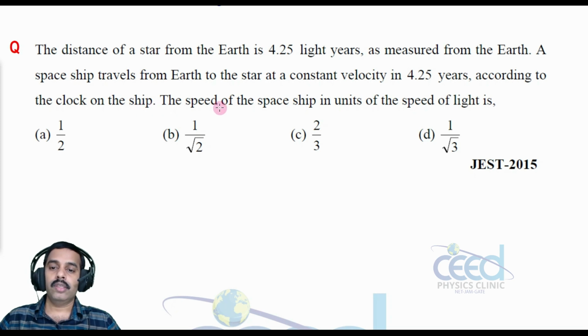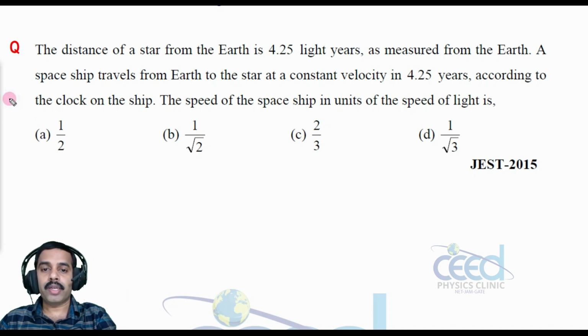Find the speed of the spaceship in units of the speed of light. As per the question, the proper distance is 4.25 light years.